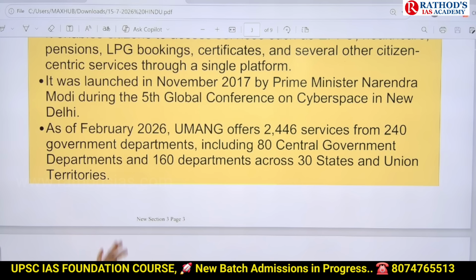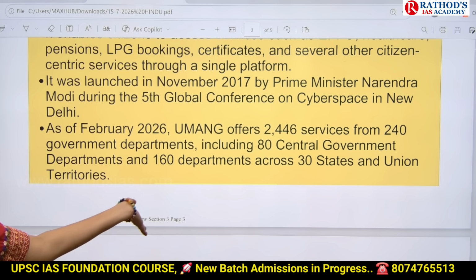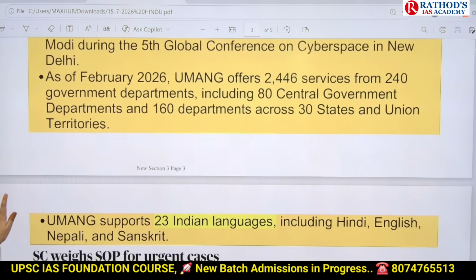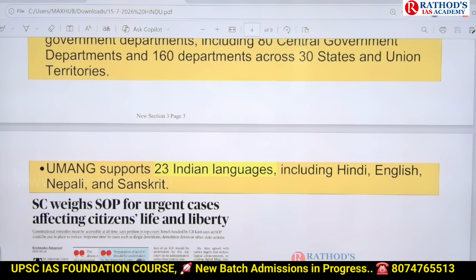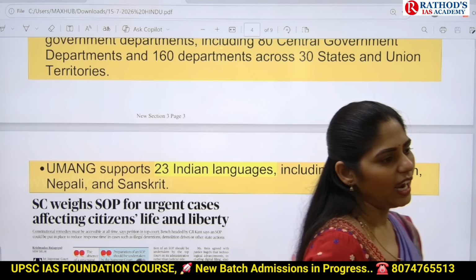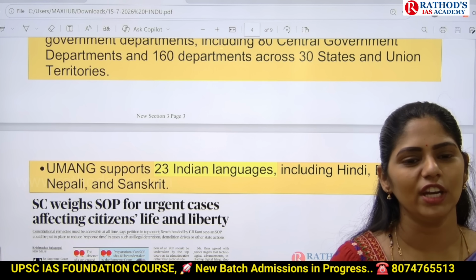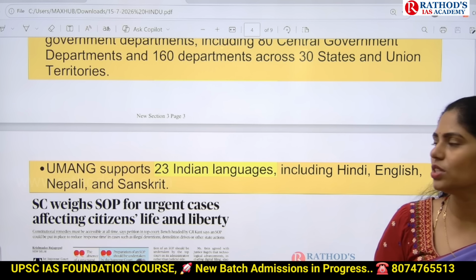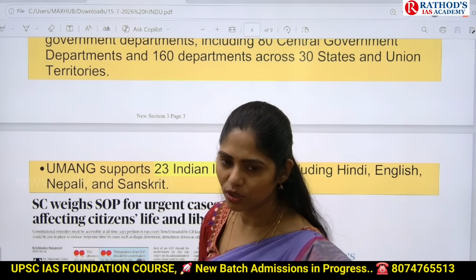As of now, this Umang portal is providing around 2,446 services. You can see how big it is, from 240 government departments. It includes both central government and state governments as well. And it supports around 23 Indian languages, including Hindi, English, Nepali, and Sanskrit. Now there is a breach of data here, and you have to think about how we can ensure safety while using this kind of government portal.